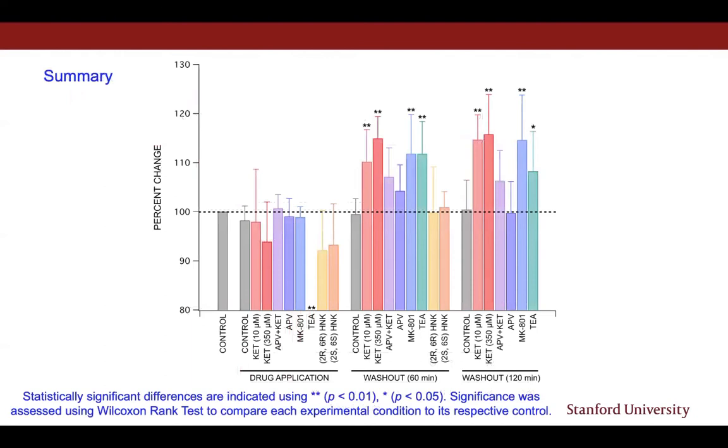Here's a summary bar graph comparing each experimental condition to its respective control. Statistical significance was assessed using the Wilcoxon rank test.